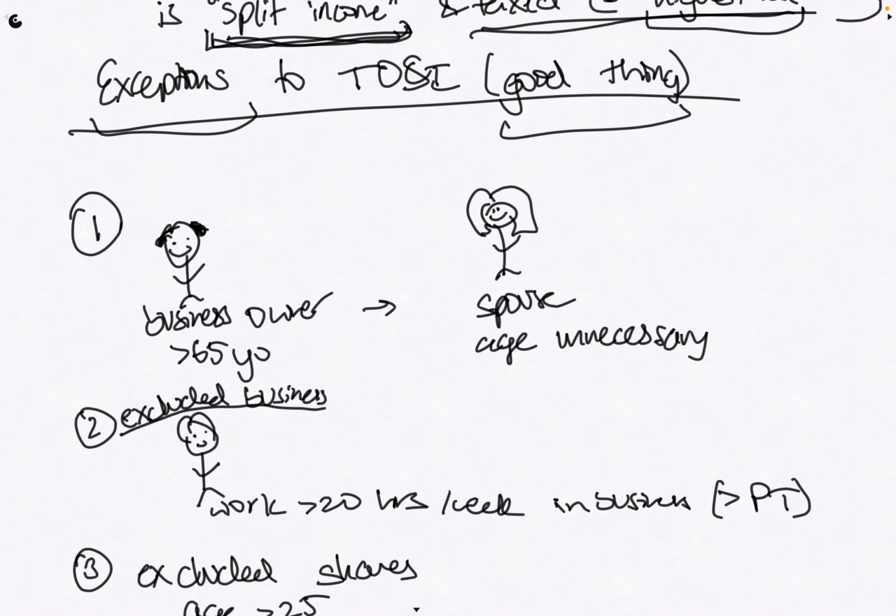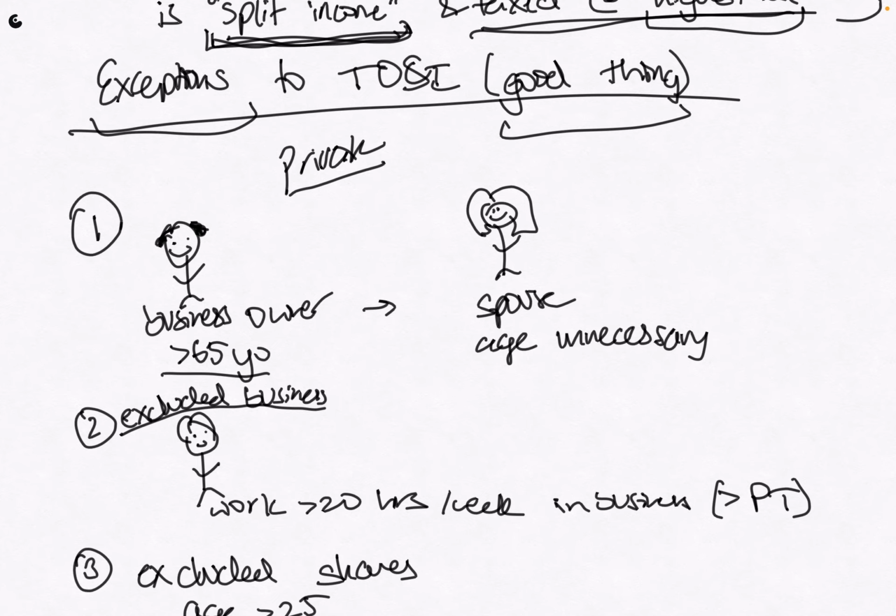For example, let's say we had a business owner who's over 65 years old. This is a private business, remember? It doesn't really say that it has to be a private business, but I think it is. Yes, private. We're going to assume it's always a private business, or else it's too much information, guys, okay?